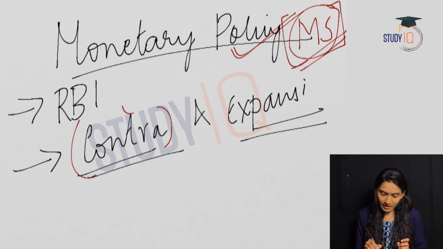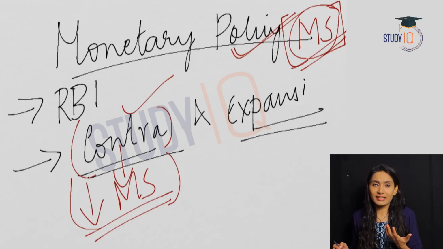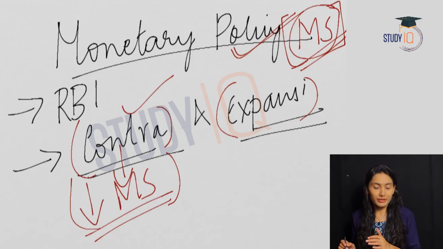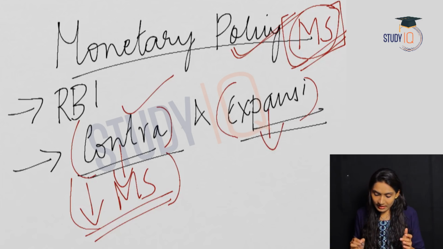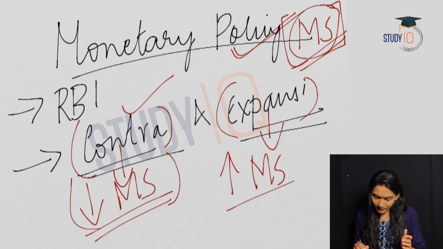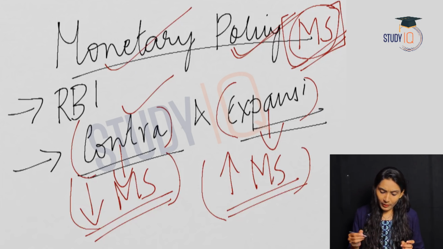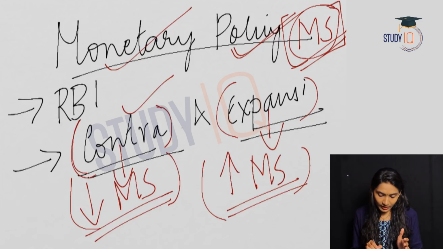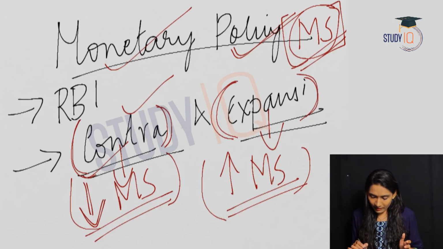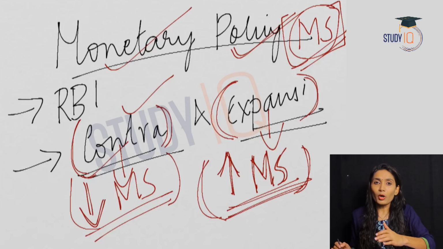From the word itself you can make it clear: contractionary monetary policy contracts or decreases the money supply in the economy. The term expansionary means expansion or increase, so this deals with increasing the money supply in the economy. So, it is broadly of two types: contractionary, which deals with decrease in money supply, and expansionary, which deals with increase in money supply in the economy.